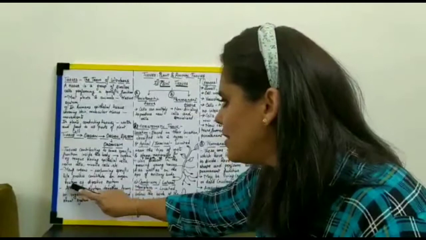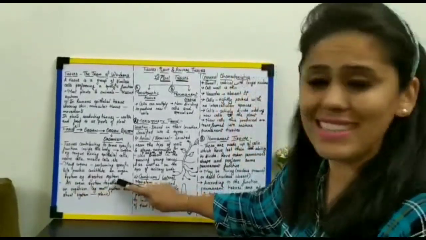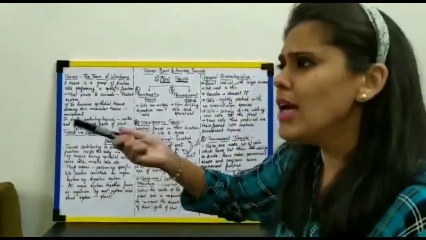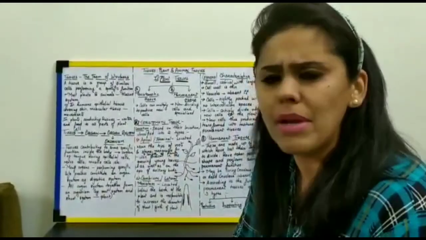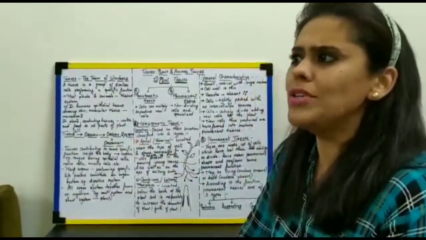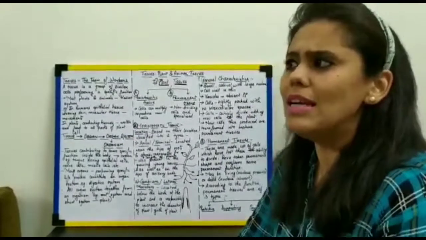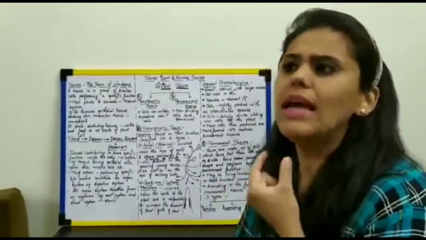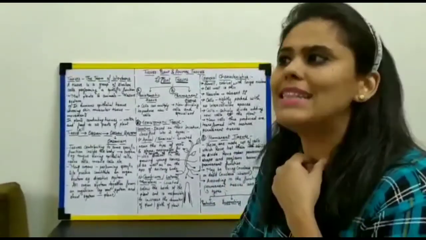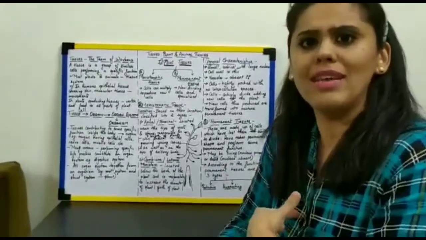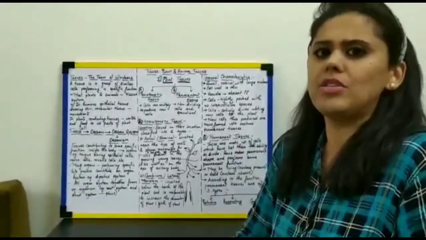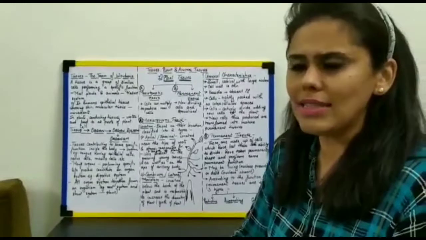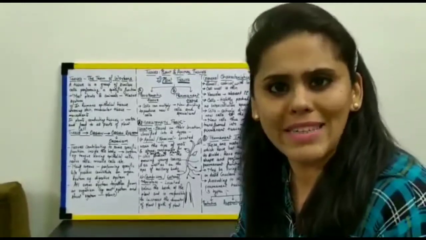Here I have mentioned an example of the digestive system. Let us consider one more example. Can you all think about the digestive system? It starts from your mouth, continues to the pharynx, then the esophagus, then the stomach, then the small intestine, then the large intestine, and ends at the anus.